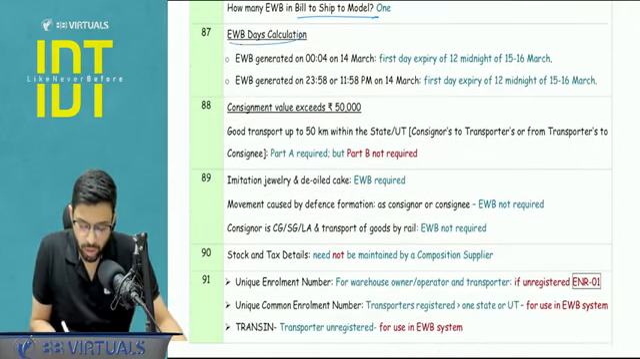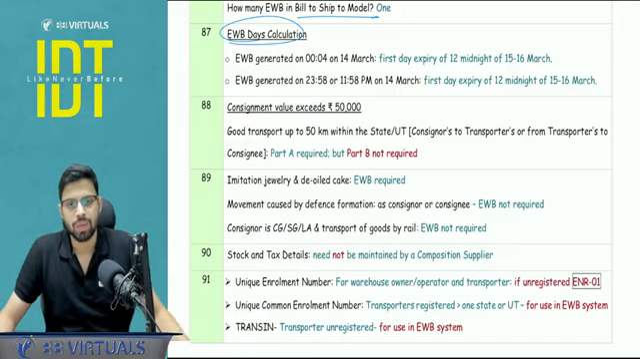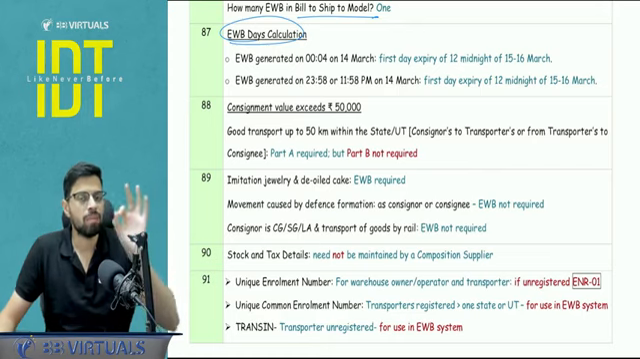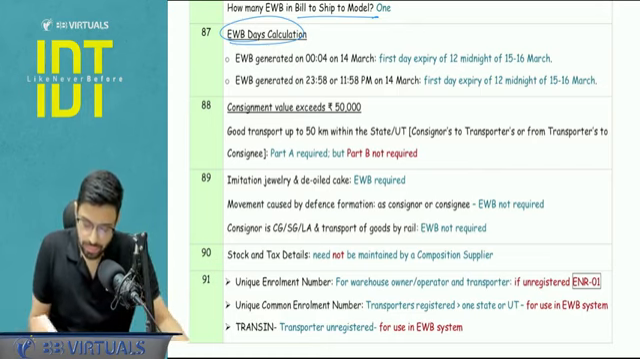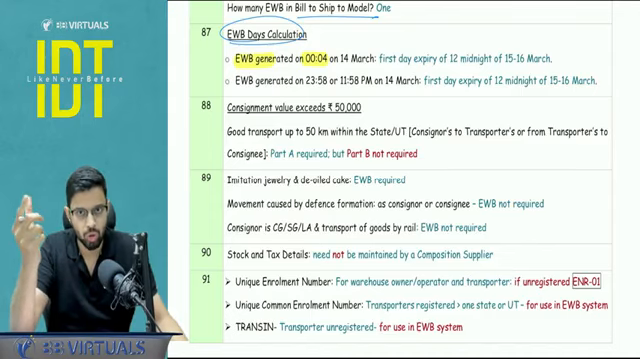E-way bill calculation, just a point to be noted: calculation starts from the relevant date. What is the relevant date? The relevant date is when the e-way Part B entry is made. For example, the e-way bill is generated at 12:04. Technically it is the 13th night, and at 12 obviously the clock will go to 14th March.